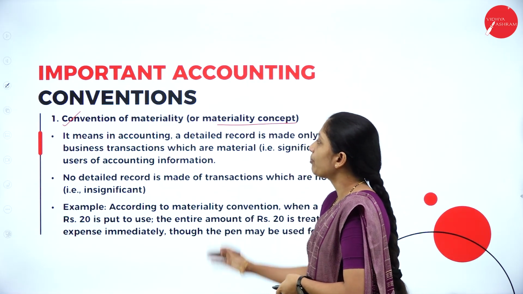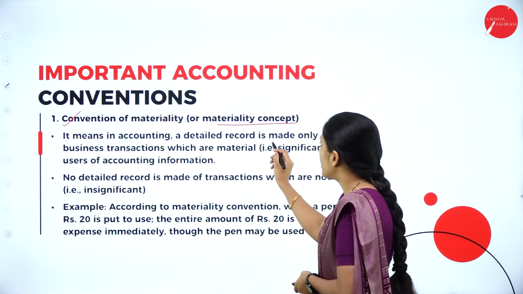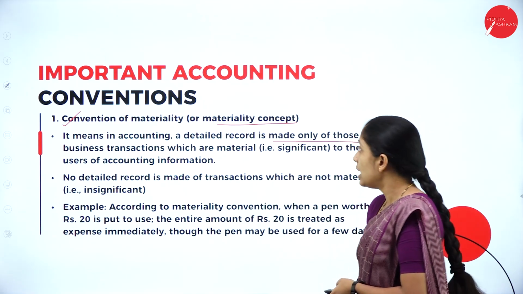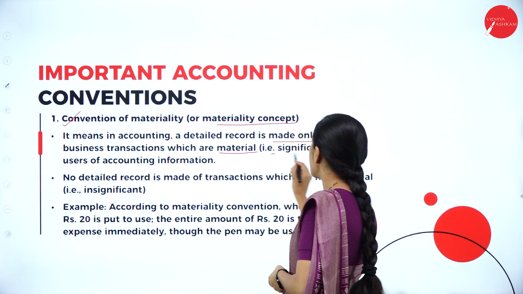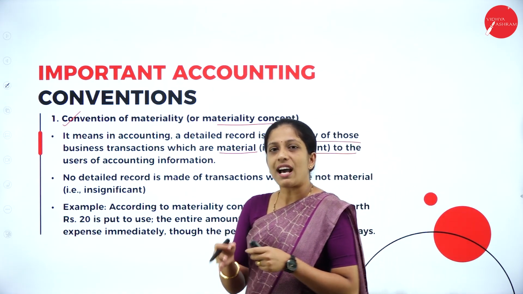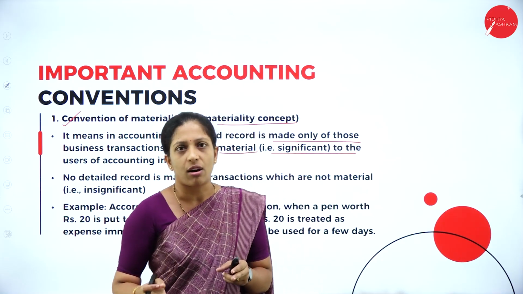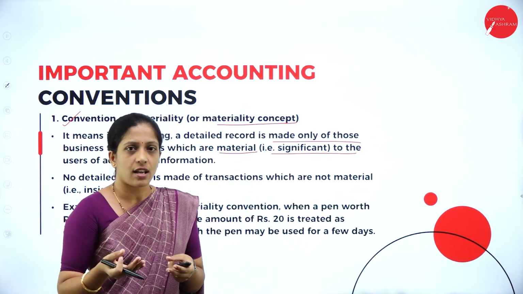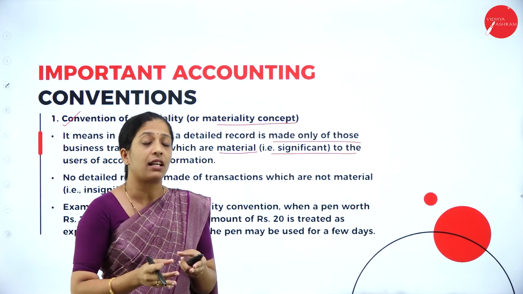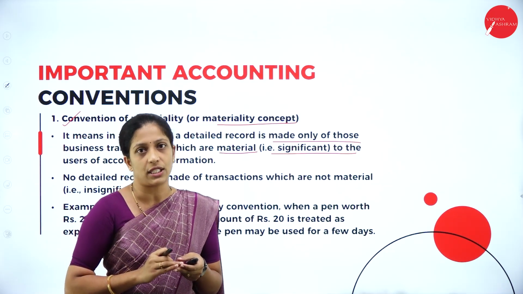Now go through this. It means in accounting, a detailed record is made only of those business transactions which are material, that is, significant to the users of accounting information. Unnecessary transactions we need not record. It is a waste of time. At the same time, it is also a waste because with those immaterial transactions we can't draw a meaningful conclusion.